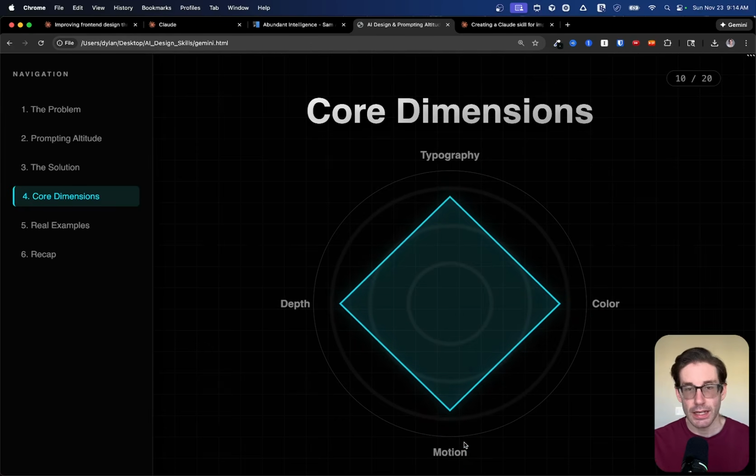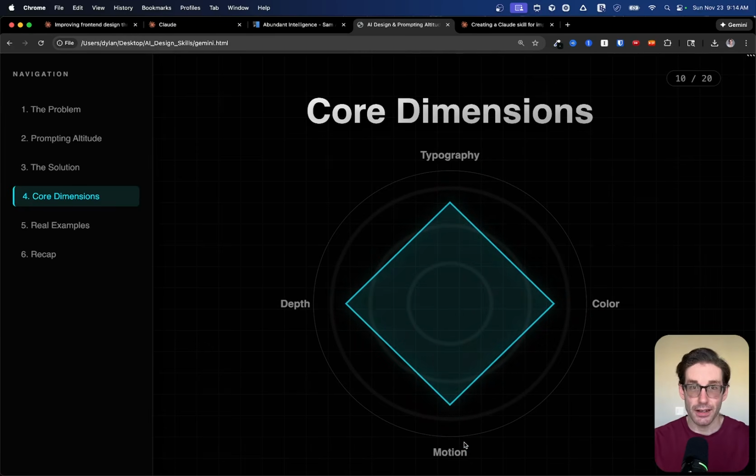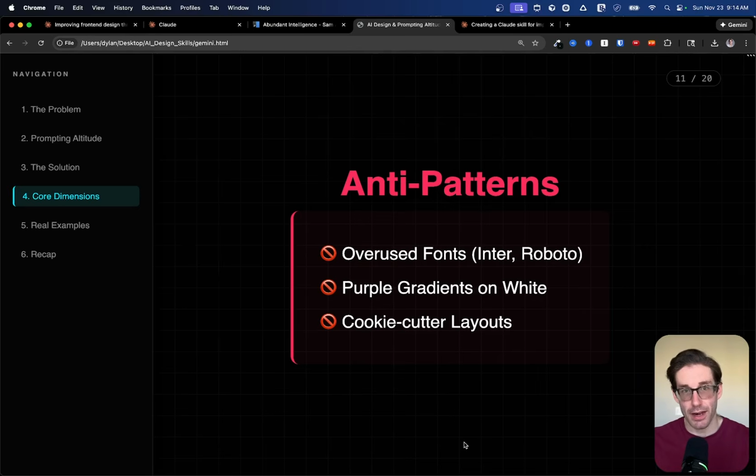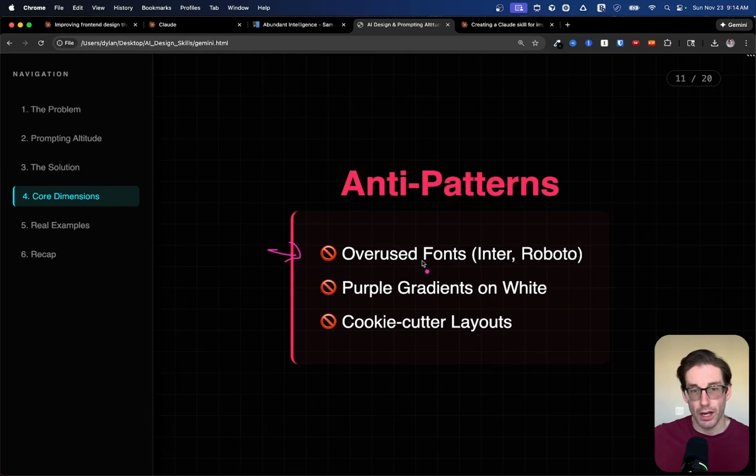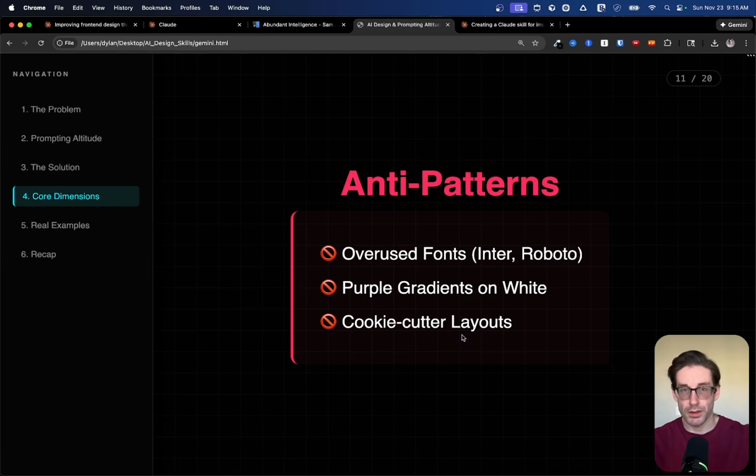All of these are minor prompts that are included inside that skill to get the AI to go in that direction. In addition to the direction of which it should head, it also has a section that's anti-patterns, so things to avoid when creating designs. And inside the skill in that prompt, it calls out the importance of avoiding overused fonts, such as Inter and Roboto, or especially avoiding purple gradients on white backgrounds, which is the most common thing that AI produces. That's the most obvious for people when they look at them. And then also avoid cookie cutter layouts when it comes to the structure of the dashboard based off the type of app I'm asking you to build. Now, these are just some of the core components inside of the skills.